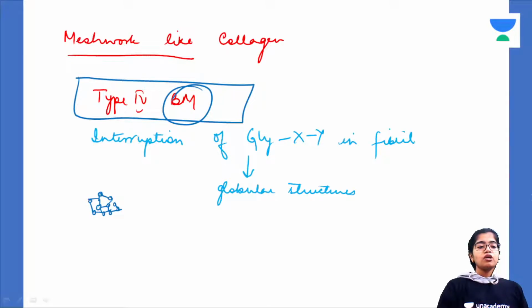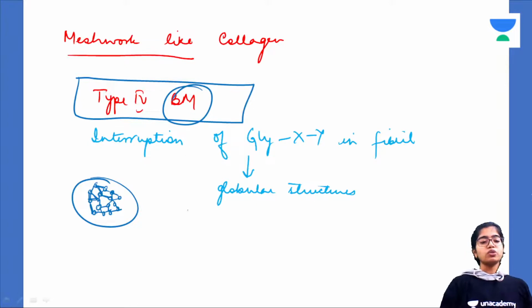So these holes are the places where the GlyXY structure has been interrupted. The GlyXY structure has got lost. So there are spaces. And these bands are what? These bands are the normal fibrils where GlyXY is present. So this now becomes a meshwork, similar to your mosquito net. Always remember your mosquito net.